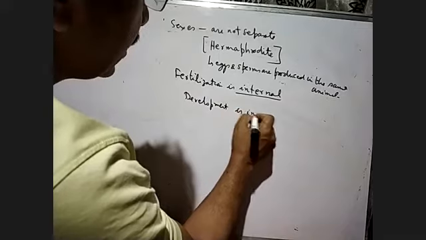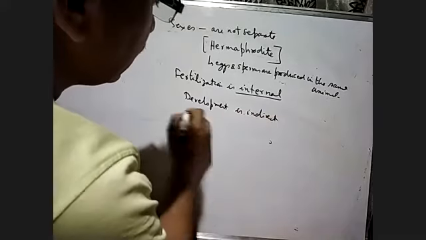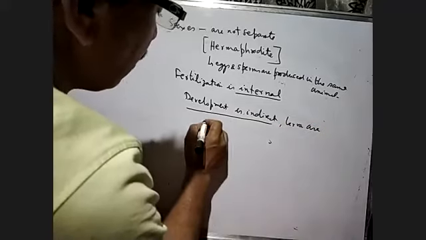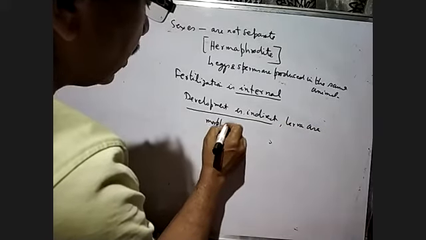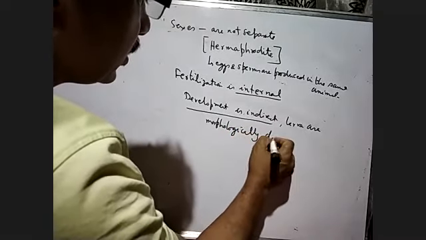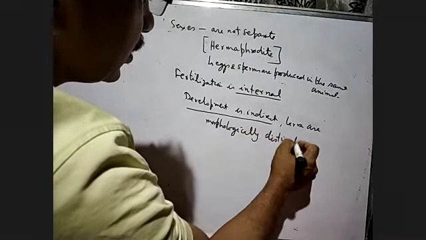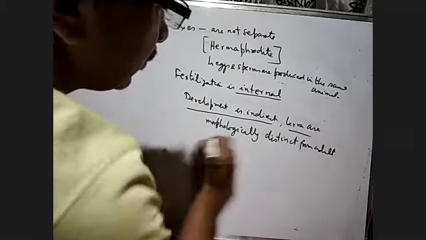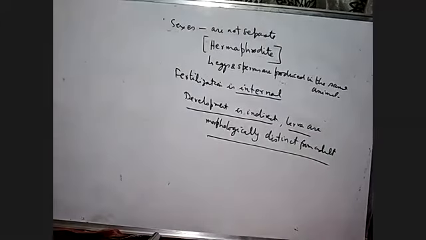Development is indirect, and this larva is morphologically distinct from the adult. You have to know that. Morphologically distinct from the adult. Okay, so this is all about the sponges.